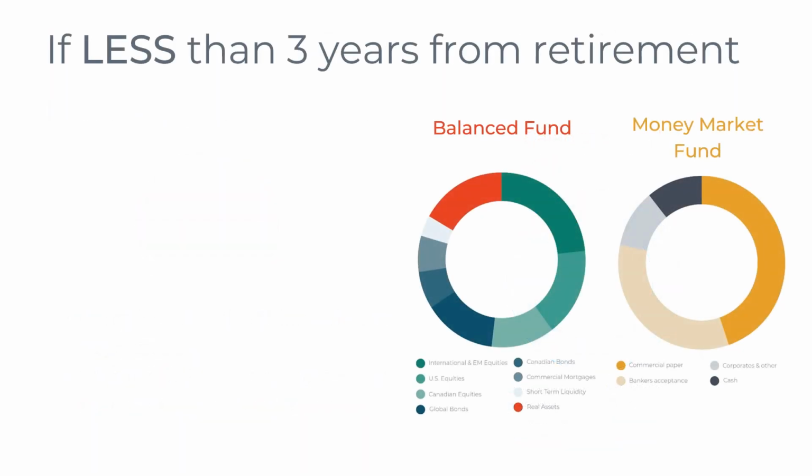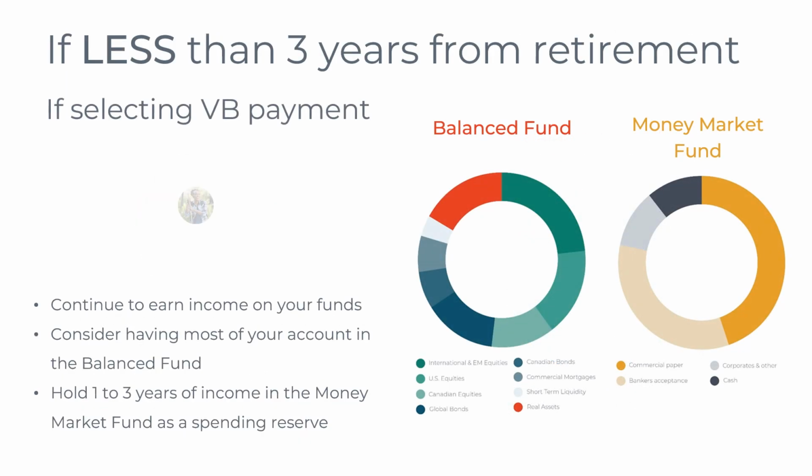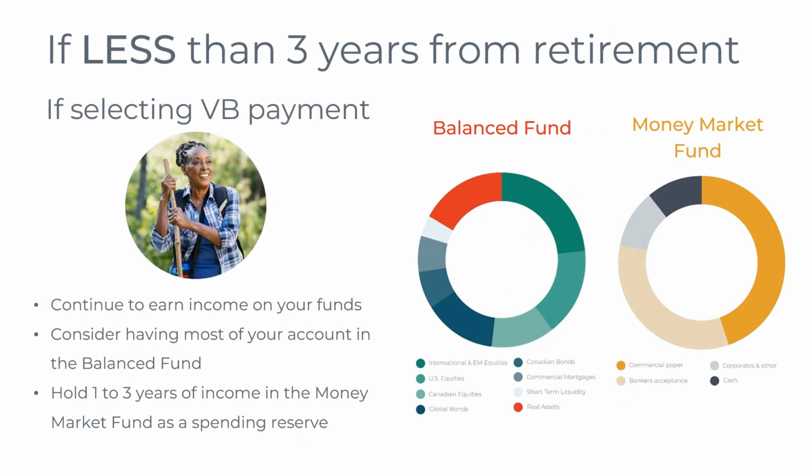If you are less than 3 years from retirement, you will want to continue to earn income on your funds. You could consider investing most of your VB account in the balanced fund and put the rest into the money market fund. CSS Pension Plan suggests having 1 to 3 years of expected income in the money market fund, depending on your situation. By investing most of your funds in the balanced fund, you can expect to earn higher long-term average returns and also reduce the impact of inflation.